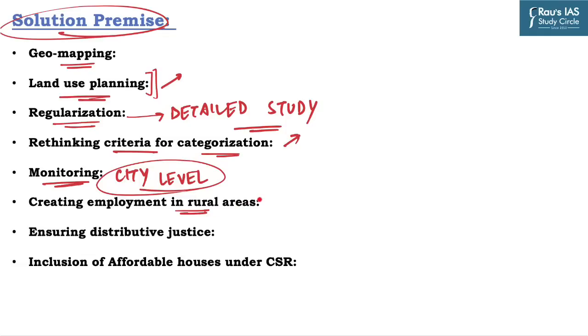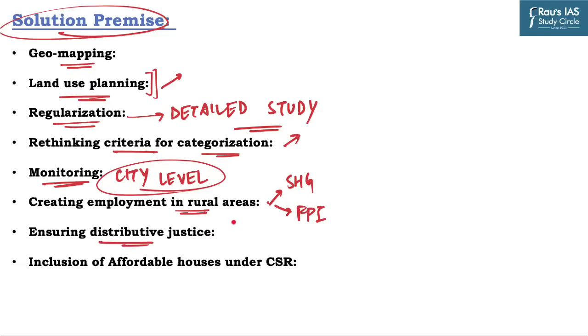As we all know, poor people migrate to cities in search of employment opportunities. Most of the people who are living in these shelters are people who have migrated from rural areas. So if we create employment opportunities in rural areas, it will further reduce the problem of illegal colonies and unauthorized structures in the urban areas, and the uncontrolled flow of rural migrants can also be curbed. Now how to do this? We can create self-help groups, promote food processing industries.